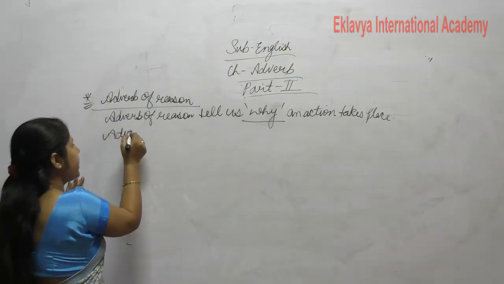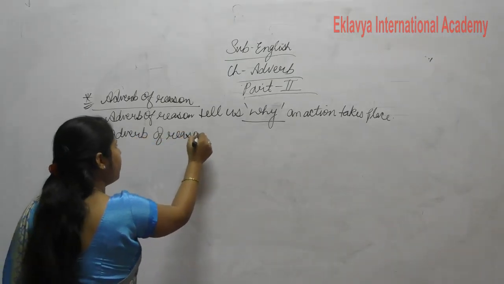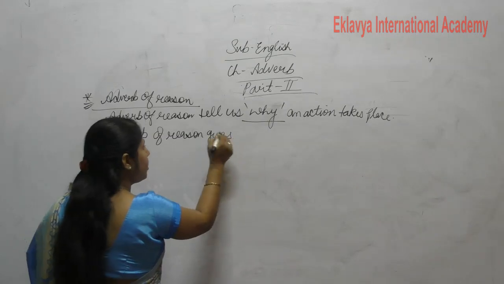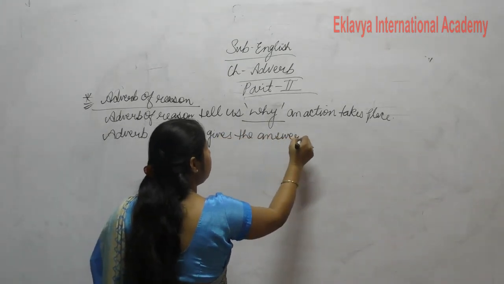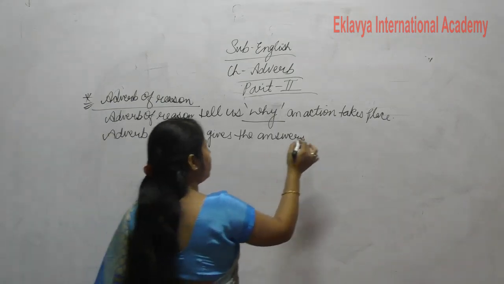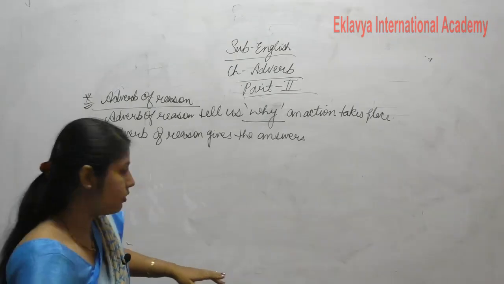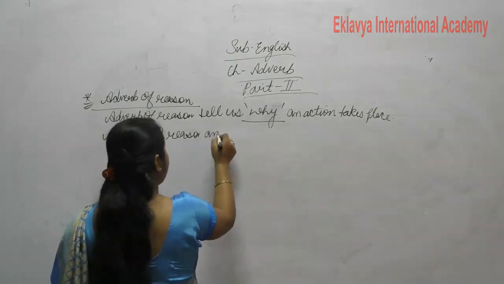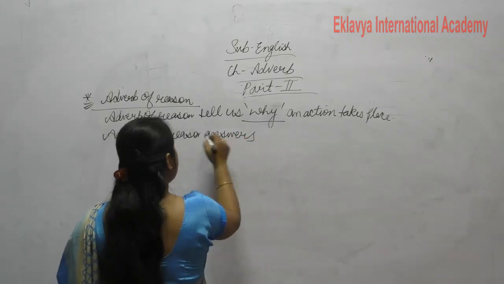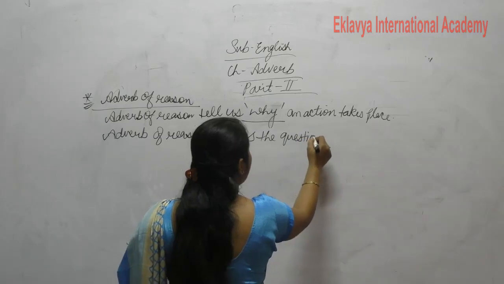Adverb of reason tells us. Okay. Adverb of reason gives the answer, answers the question of why.